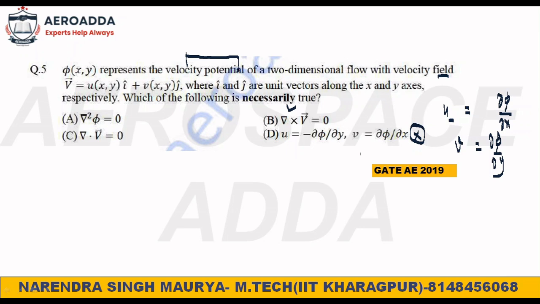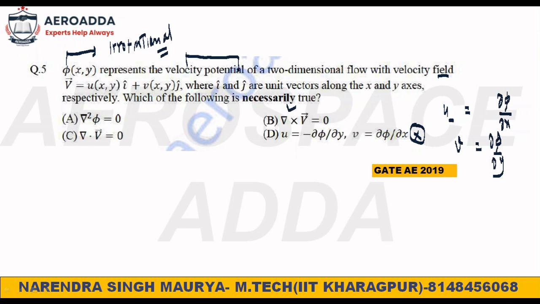They have said necessarily true. So if a potential function exists, what is the meaning? The meaning is it's an irrotational flow. I have already explained this properly in your class.